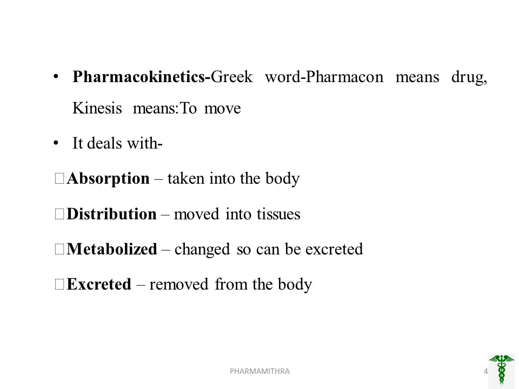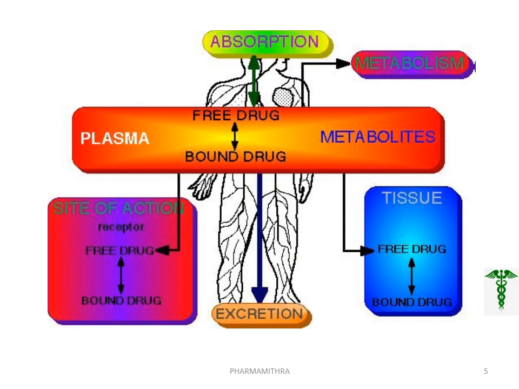The fourth process is excretion. The dosage form is metabolized into another form and removed from the body after producing the effect. Shortly, pharmacokinetics means ADME. We should remember ADME forever.